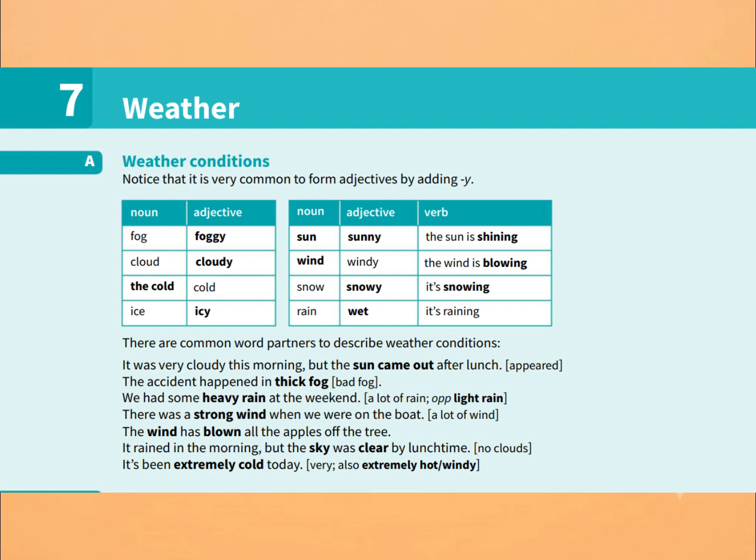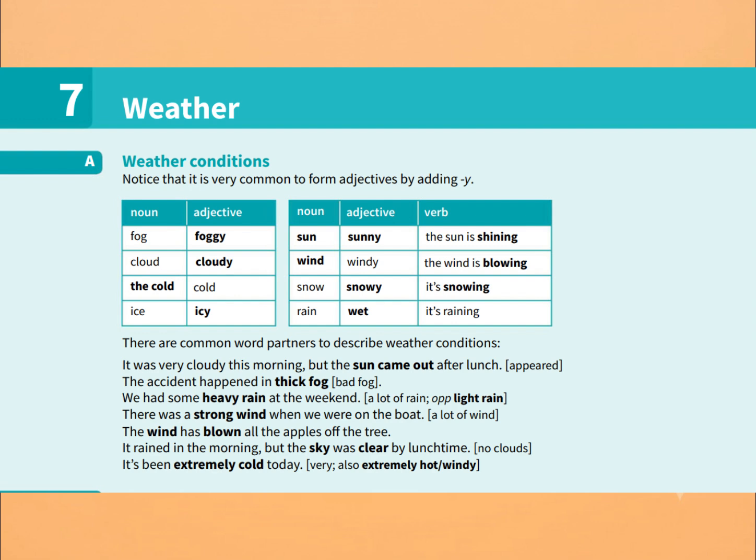When the wind is powerful, we describe it as a strong wind. There was a strong wind when we were on the boat. We can also use the verb blow. The wind has blown all the apples off the tree. When there are no clouds, the sky is clear. It rained in the morning, but the sky was clear by lunchtime.